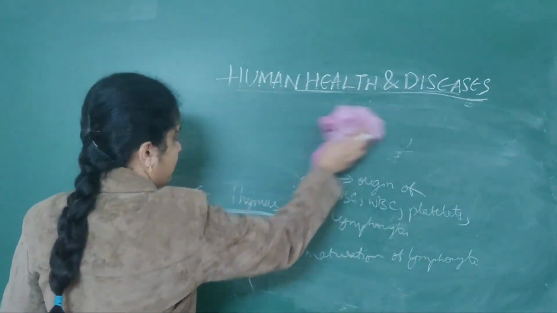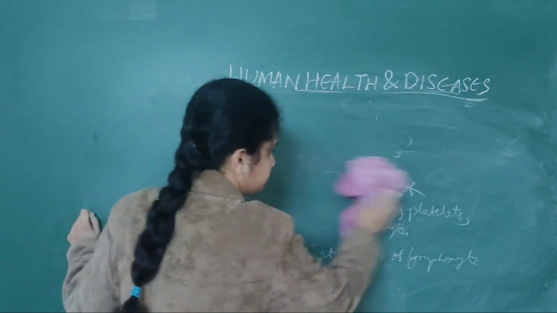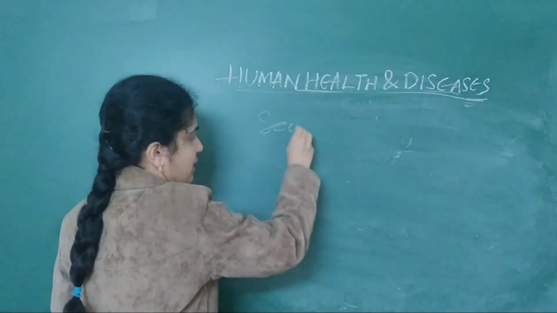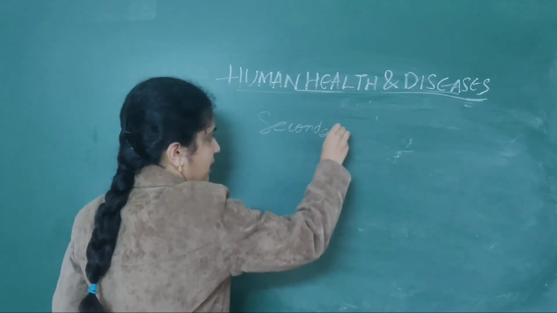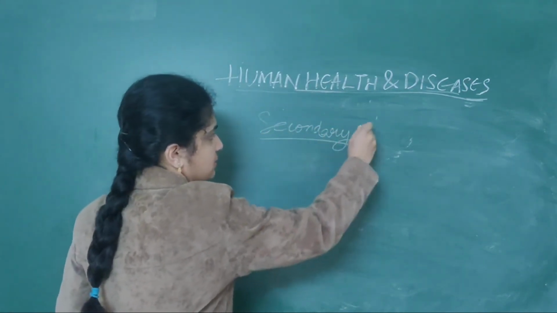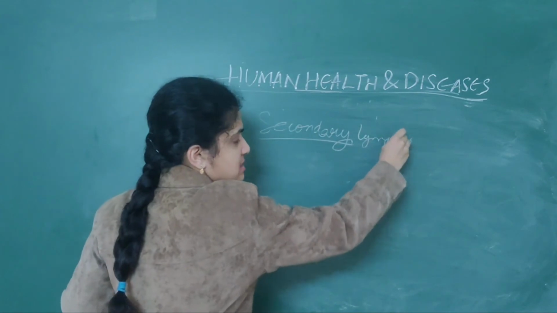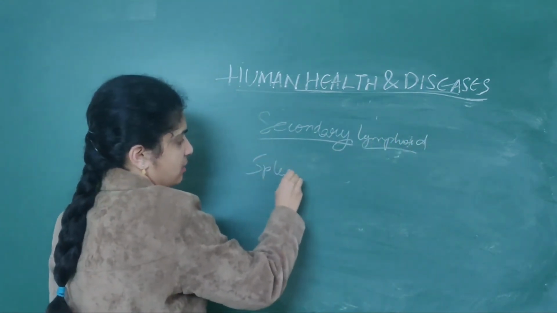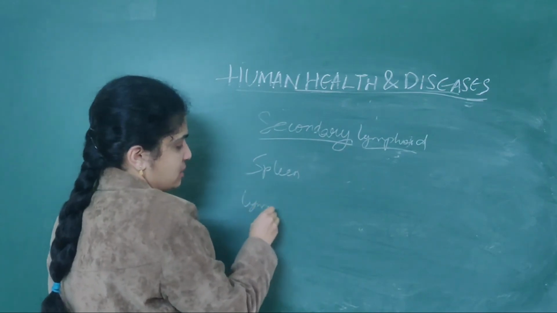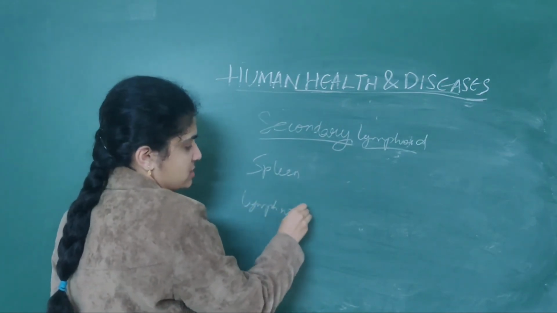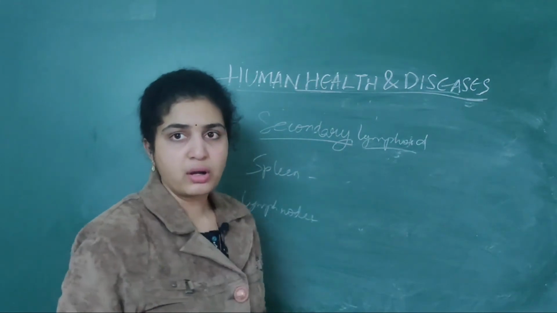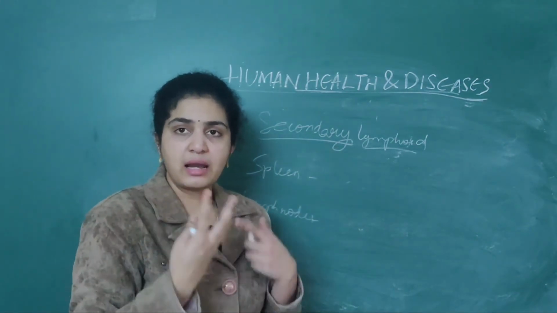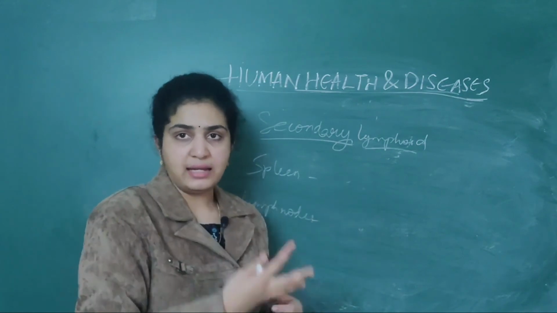Next, when you go to secondary lymphoid organs, what are the secondary lymphoid organs which I have told you? The secondary lymphoid organs are nothing but the spleen as well as lymph nodes. Spleen, lymph nodes. What is the use of the secondary lymphoid organs? They help in interacting with antigens.